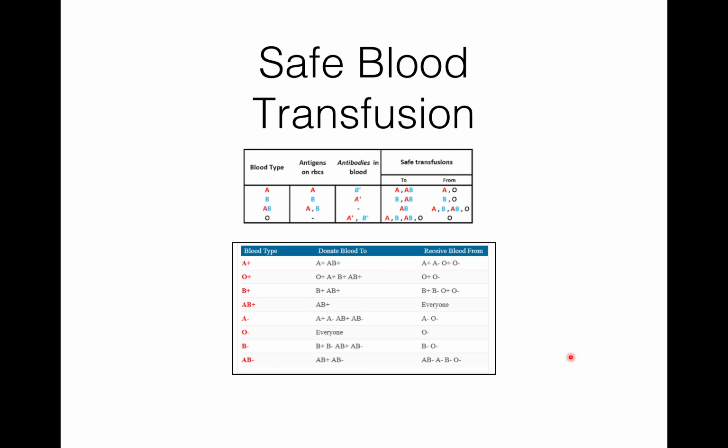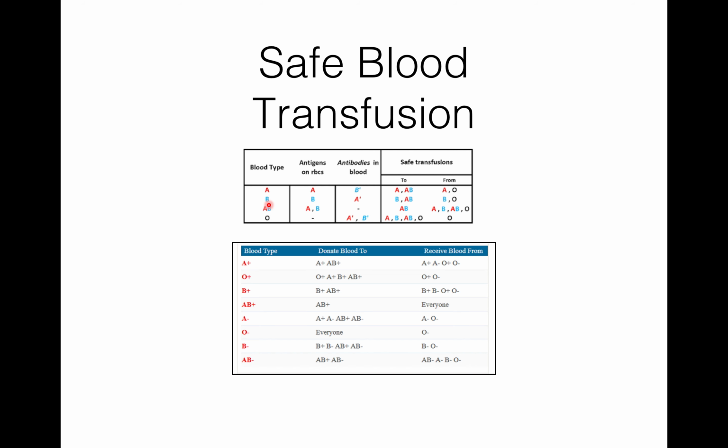Now, safe blood transfusion. If the blood group is A, then the antigen is A, but the antibody is anti-B. So this blood can be transferred to only A or AB blood group types, and it can take blood from A or O. Which blood type should be donated or received depends on the presence of antigens or antibodies in blood.